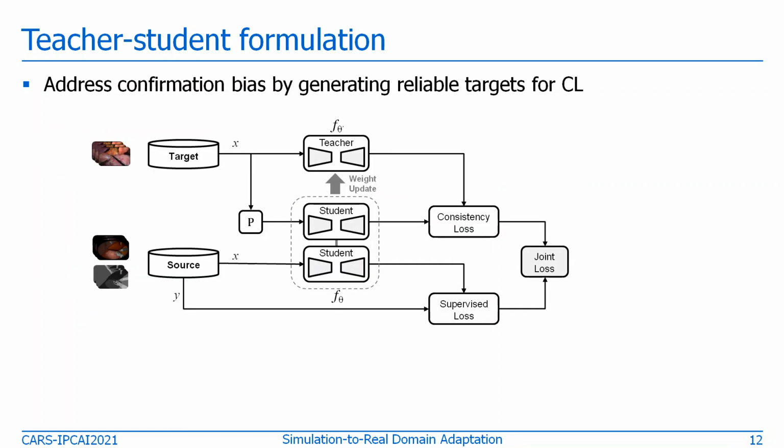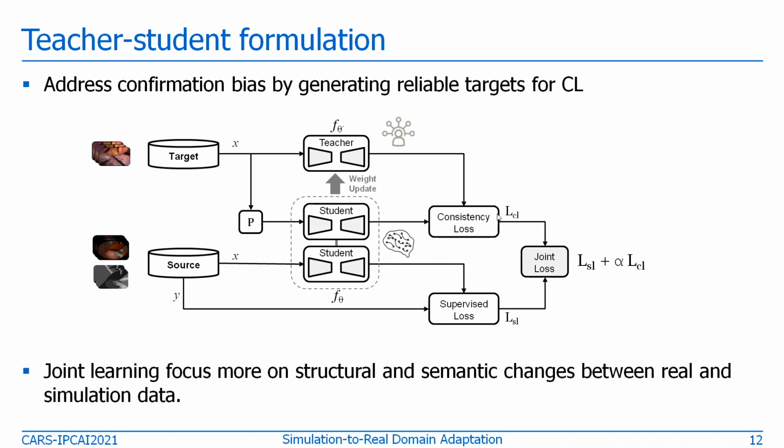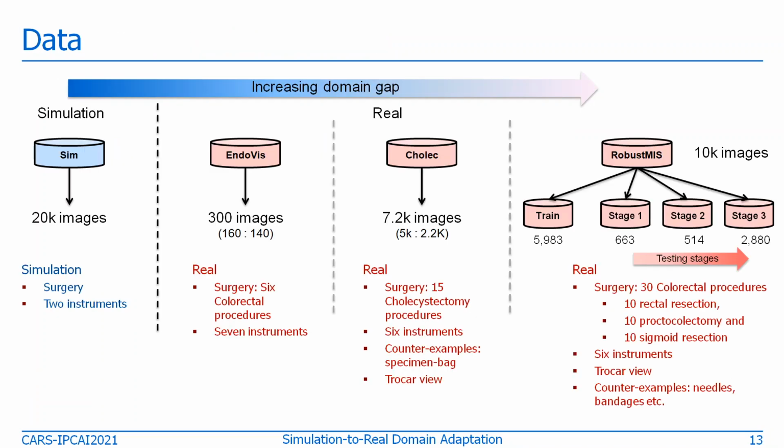So we address this confirmation bias problem by redefining the whole architecture, where the network learns from instrument labels from the simulation, and stable pseudo labels are provided by the ensemble teacher for the consistency learning part. So the overall joint learning enforces the model to remain unchanged for local transformation and therefore focus more on semantic and structural changes between the real and simulation data.